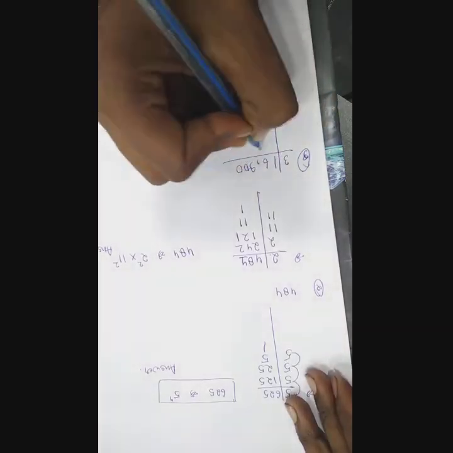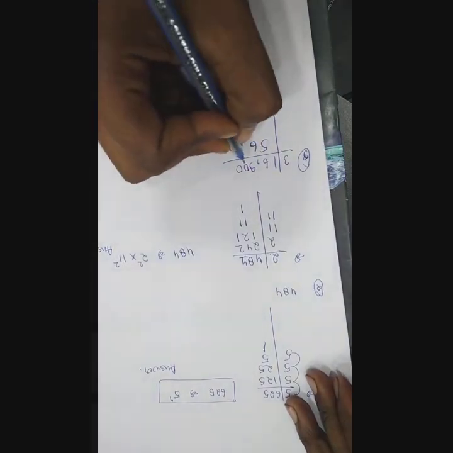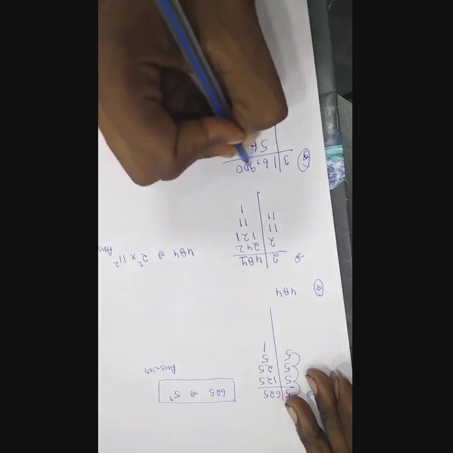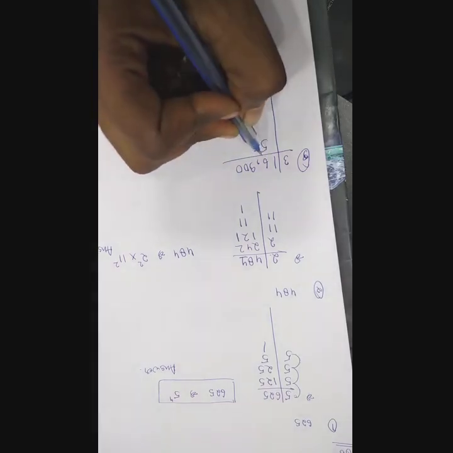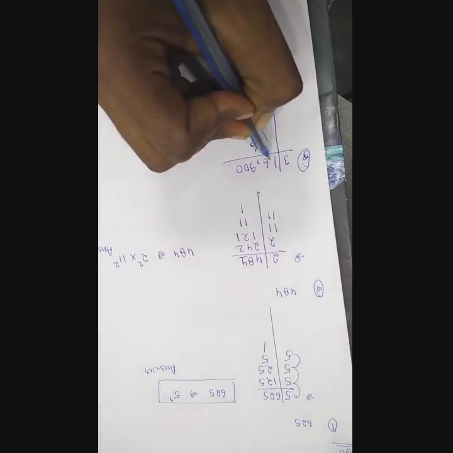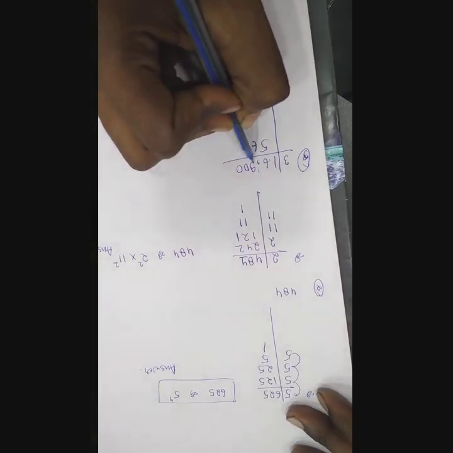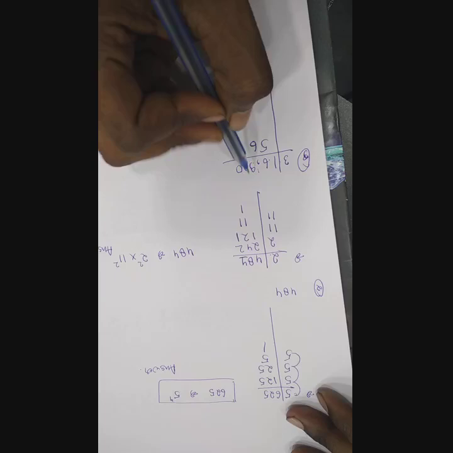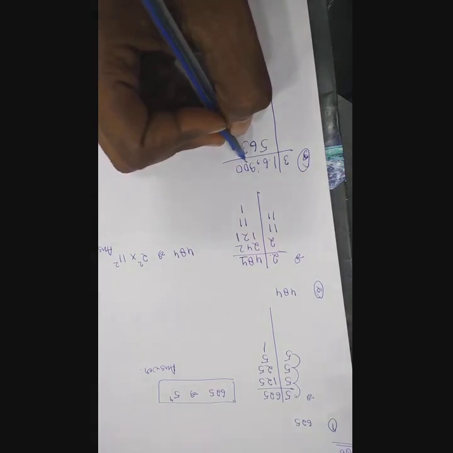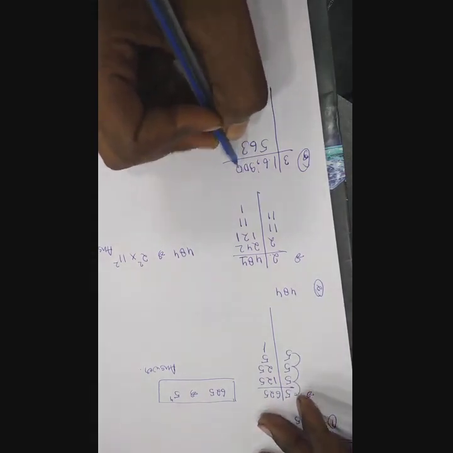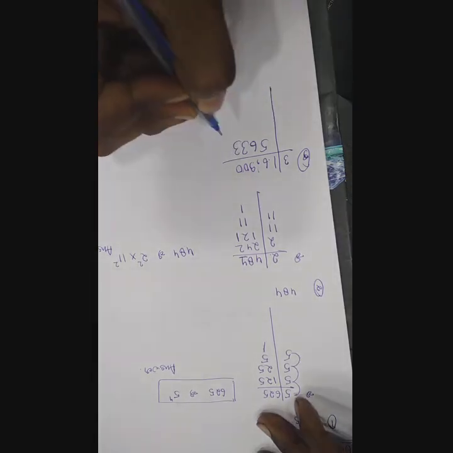Carry 1, then 3 6s are 18, then 19, 3 6s are 18. 3 3s are 9, 1 more carry over here, now again 3 3s are 9.